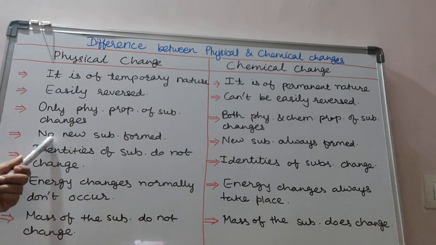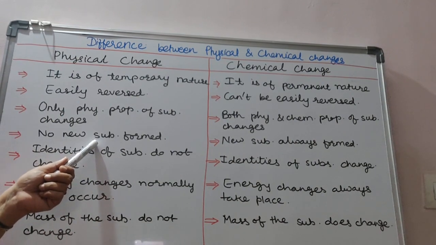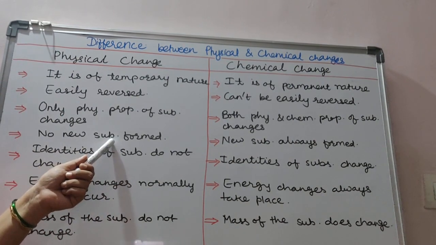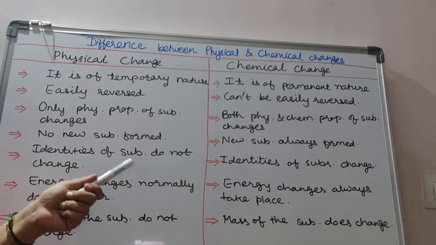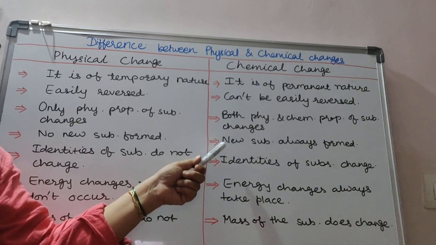Now next is no new substance forms. As we know, in a physical change no new substance forms. When ice is converted to water, it is a water molecule, both have. In a chemical change, a new substance always forms.